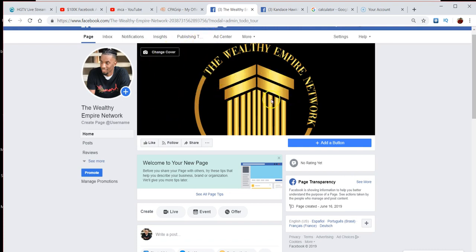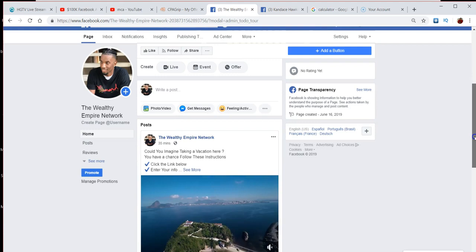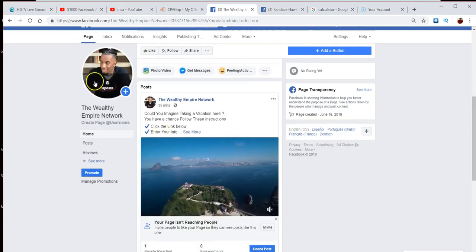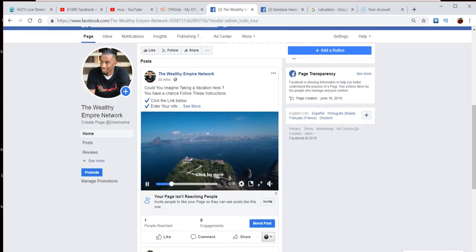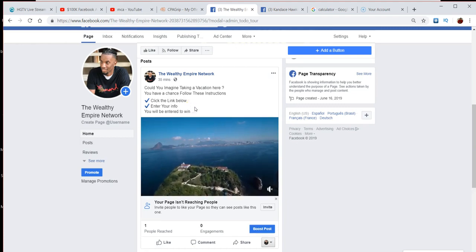Like I told you guys, you can use PicMonkey or PixArt to make little cover photos for free. And then just make this all about iPhones or all about a certain thing. If you want it to be about multiple things, just say variety choice. Call your page variety choice and just do a variety of different things on here. And yeah, that's how you make really, really good money with your Facebook ads in CPAGrip or CPA Lead or affiliate marketing. And you guys can go out there and crush it.